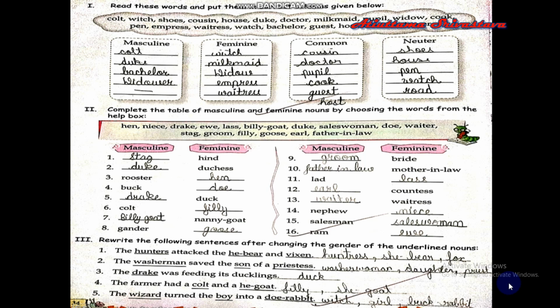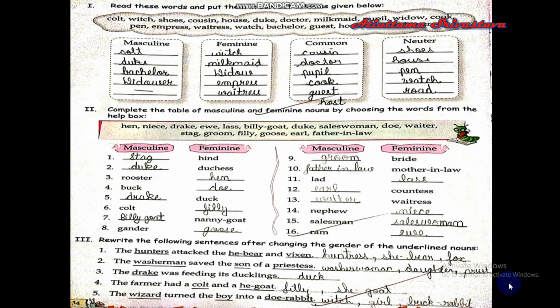Now let us come to neuter gender. Shoes, house, pen, watch, road. These are neuter gender. Now here a table is given and you have to fill in either the masculine gender or the feminine gender as is required in the table. Let us come to the first one.